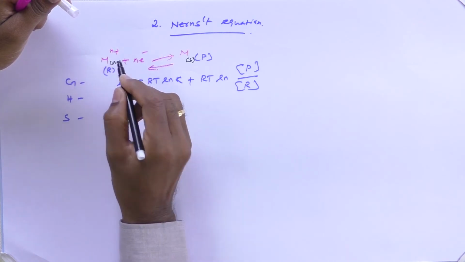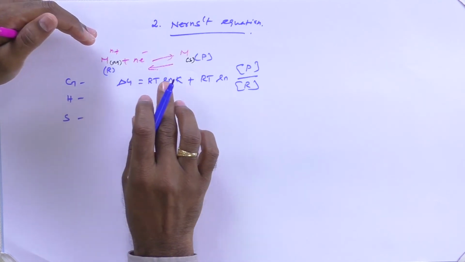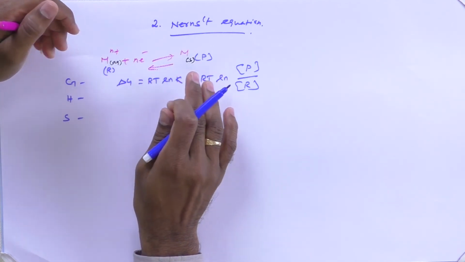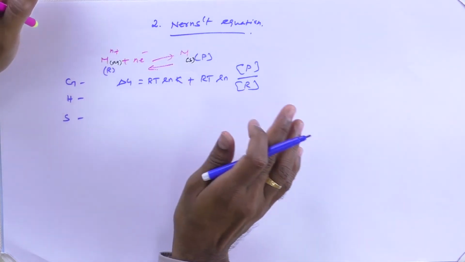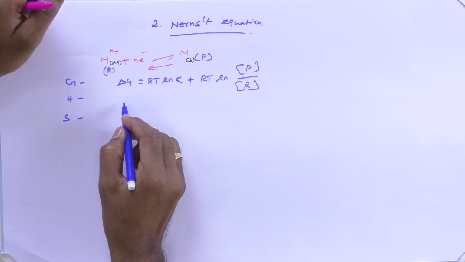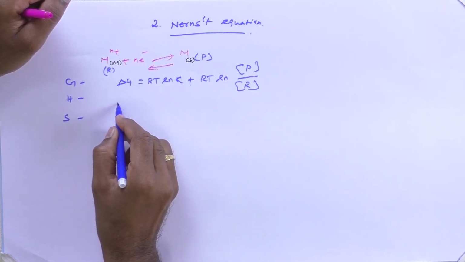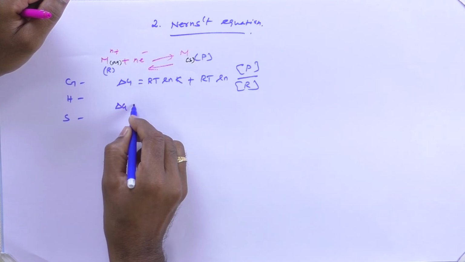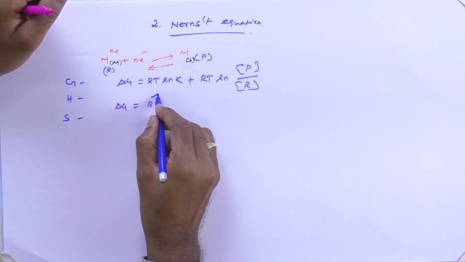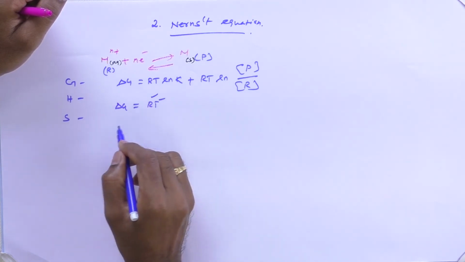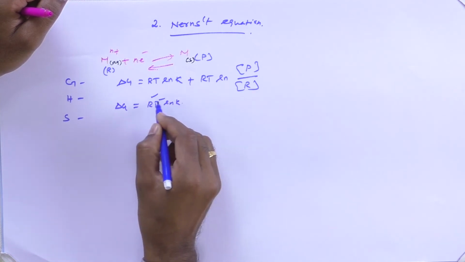Now, whenever a reversible reaction is taking place, it is related to the change in Gibbs energy and the equilibrium constant. If the reaction takes place under standard conditions, delta G is equal to RT, where R is the gas constant and T is the temperature, and K is the equilibrium constant, ln K. This entire parameter is taken as delta G naught in standard conditions.